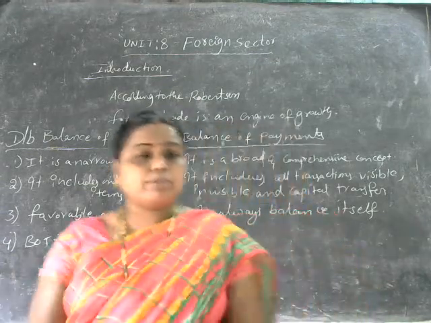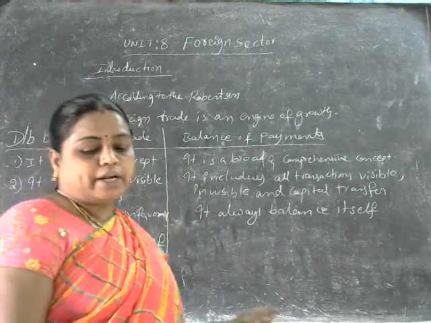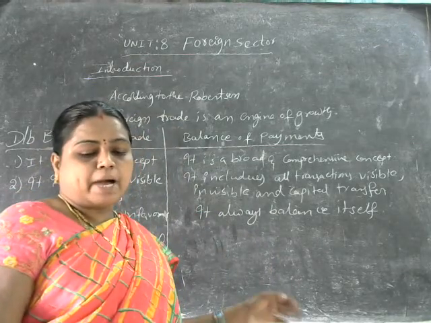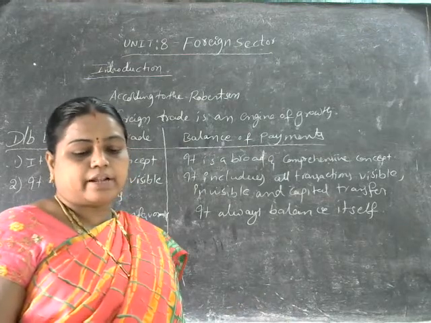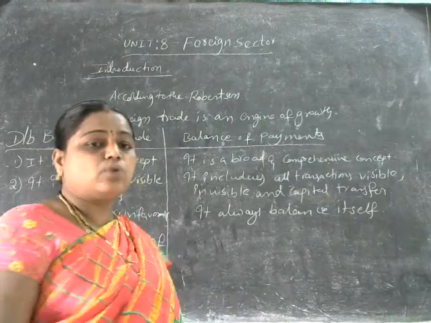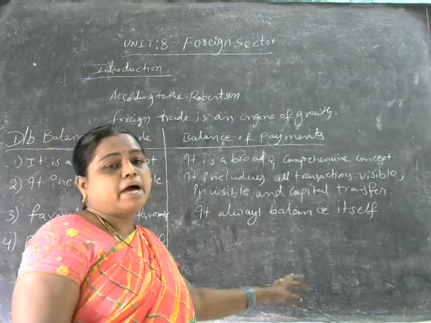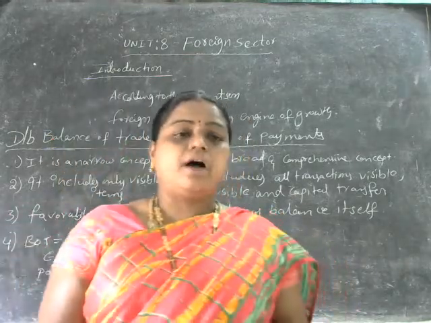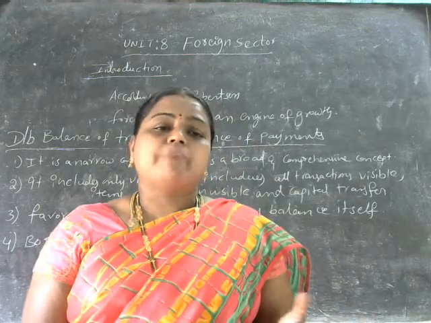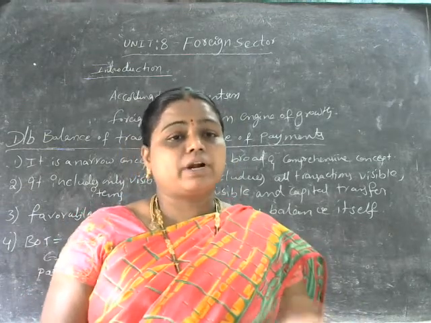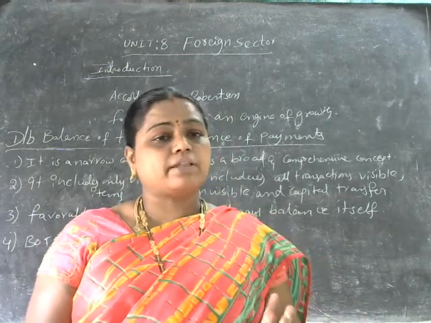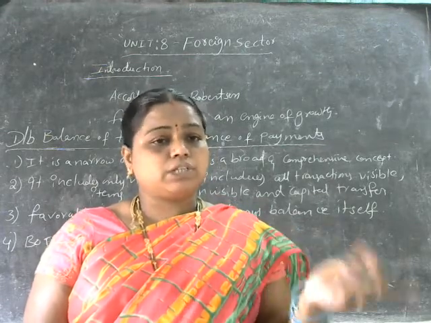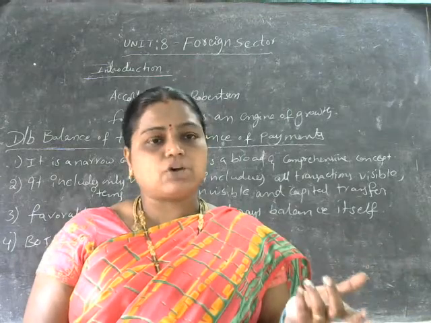So what is actually the balance of payment here? Current account plus capital account plus balancing items, errors and omissions. Errors and omissions will be considered under the balance of payments here. So these are the differences between the balance of trade and the balance of payments. I think you people have clearly understood what is actually the balance of trade and what is actually the balance of payment.